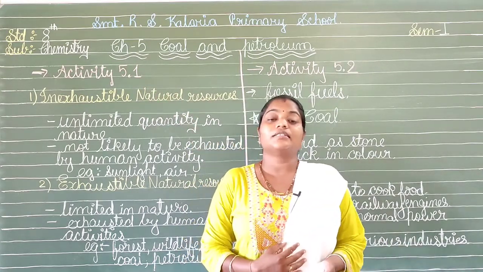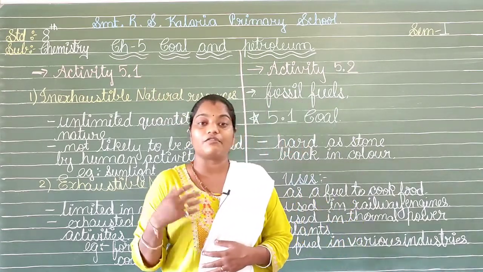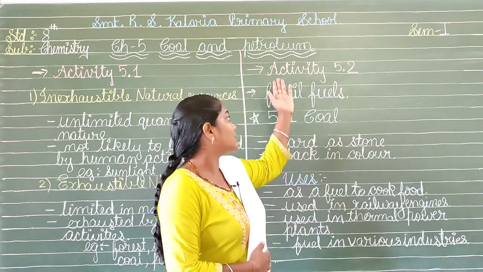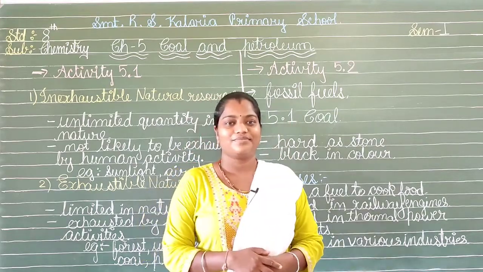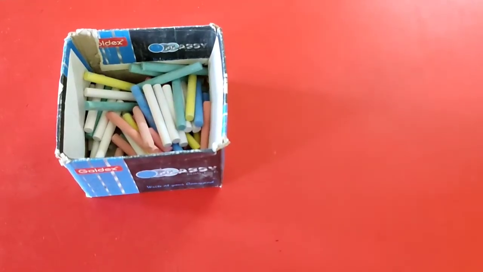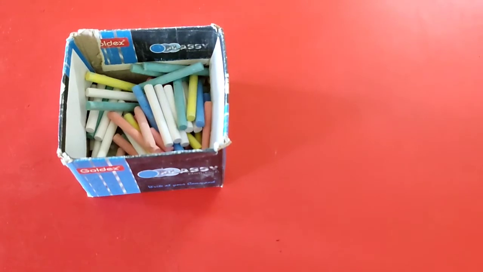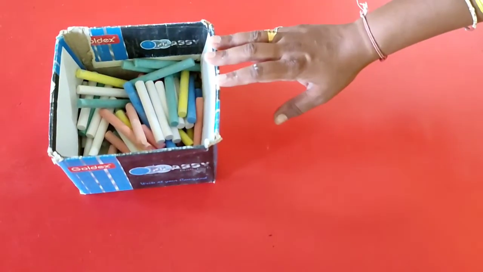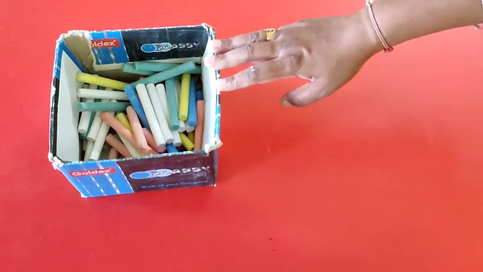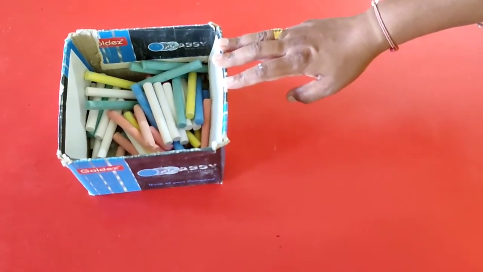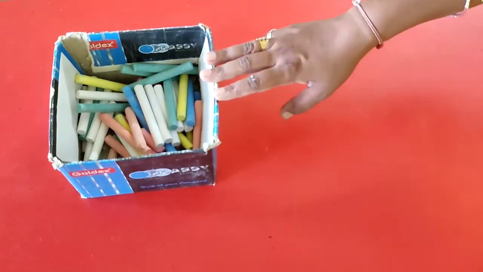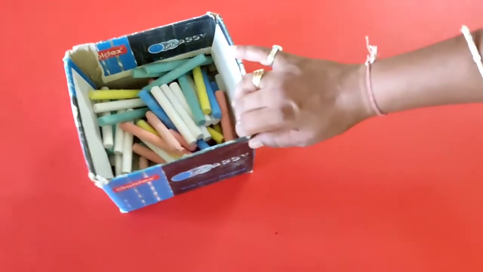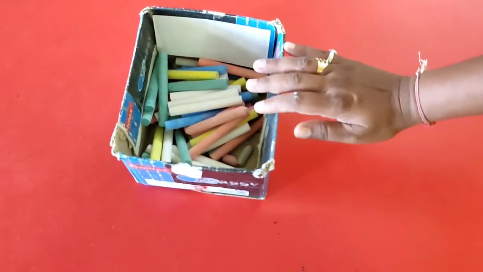Now, let us see some other activity by which we can clarify what the products are that are going to finish faster. Let us have activity 5.2. So, here we have activity 5.2. Take some containers, fill them with popcorn, peanuts, roasted grams, toffees, etc., dividing the students into groups. Now here, instead of those eatables, we have just taken the chalk box, which is filled with different colors of chalks, as you can see here.